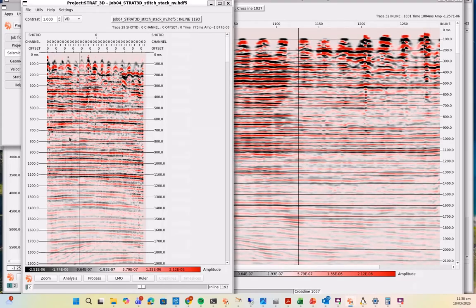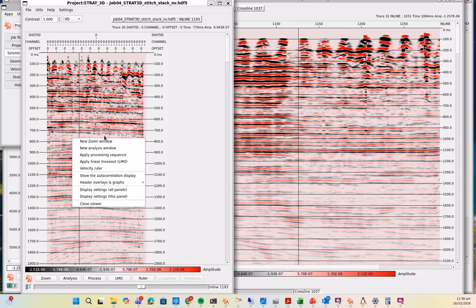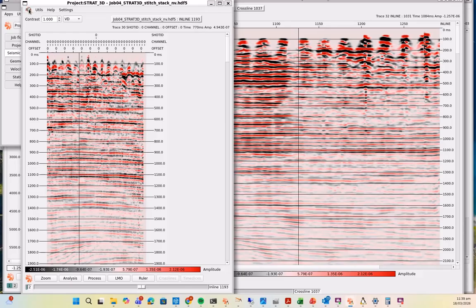So any of the analysis displays and zoom windows are only available on the inline display and not the other displays. And I can create the rulers, analyze the data, look at zoom windows, etc., add autocorrelation displays and things like that if I want to. And again the display parameters in terms of traces per inch or traces per centimeter and time scale are all controlled on the inline display only. So I'll close that one down. I'll display some of the other new functionality on different applications or different windows.